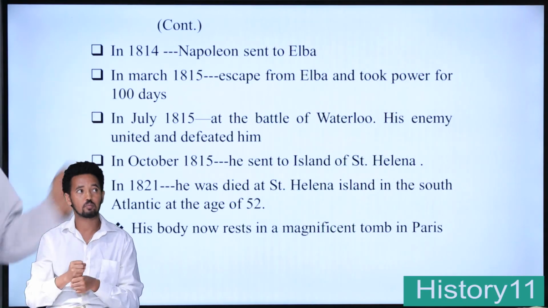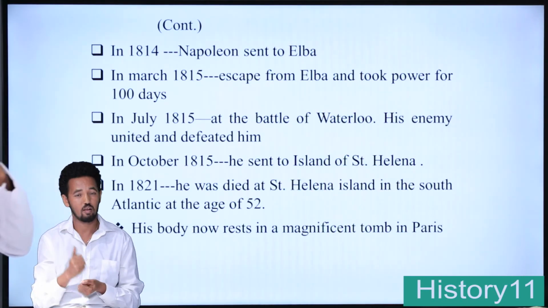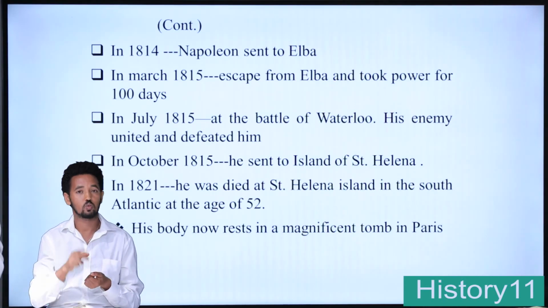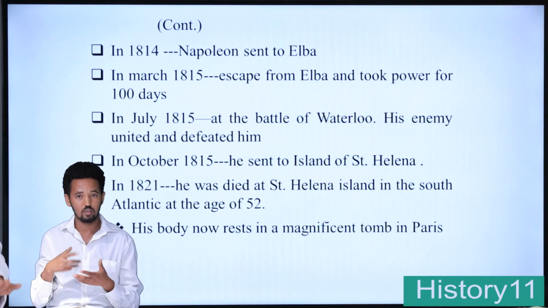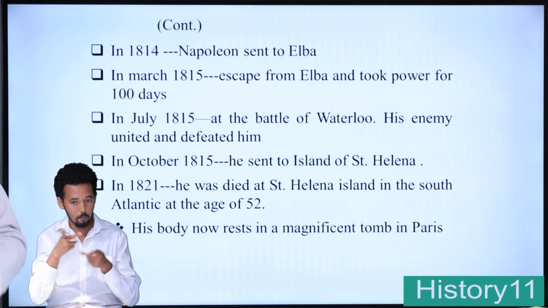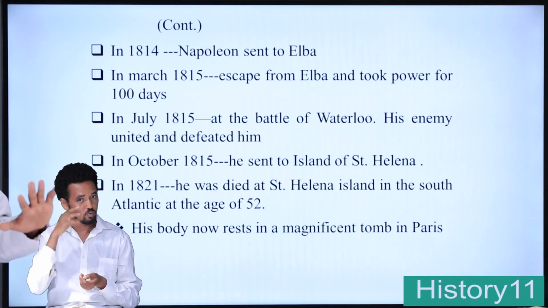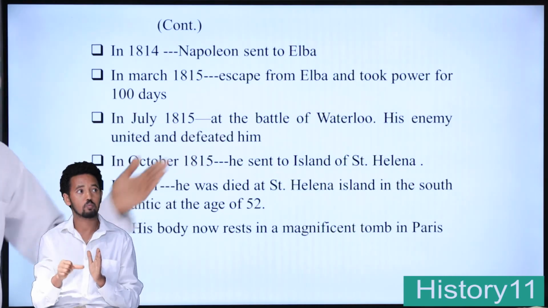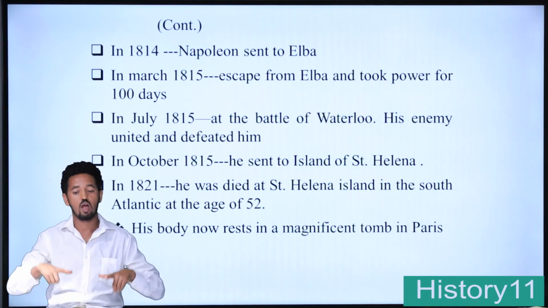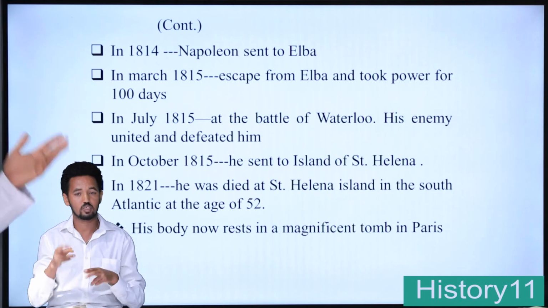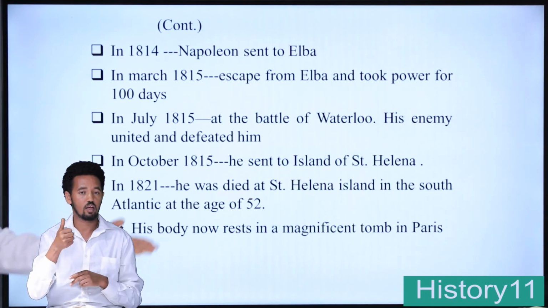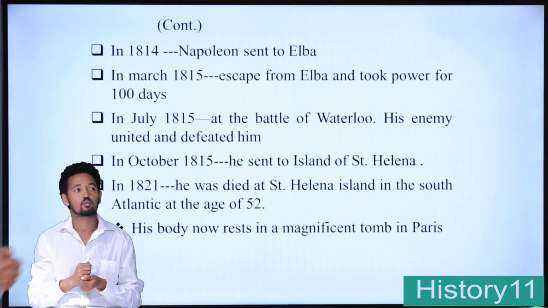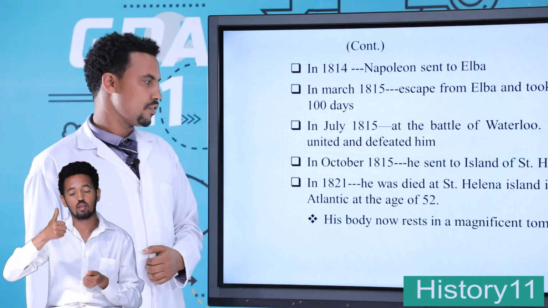In July 1815, at the Battle of Waterloo, his enemies united and defeated him. This was the last battle between Napoleon and the Allies. In October 1815, he was sent to the island of St. Helena. In 1821, he died at St. Helena, on the island in the South Atlantic, at the age of 52.